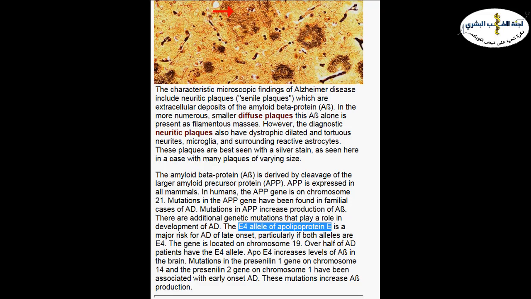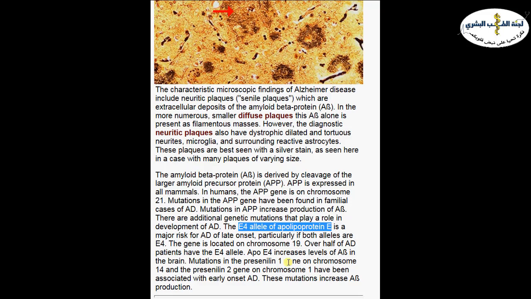The most common second mutation is usually of apolipoprotein E, allele 4, that's present on chromosome 19. And actually most Alzheimer patients, more than half of them, have mutation in this apolipoprotein E. Apolipoprotein is a protein that's attached to lipids inside the brain and is very important in the catabolism of lipid inside the cerebrum. So when we have mutation in the E4 allele on that gene on chromosome 19, these patients will have the characteristic late onset of Alzheimer's disease.